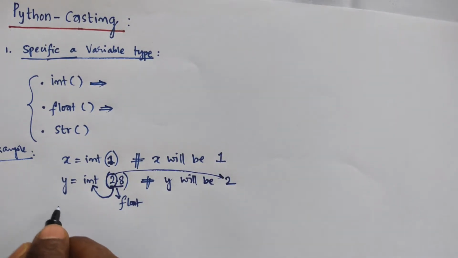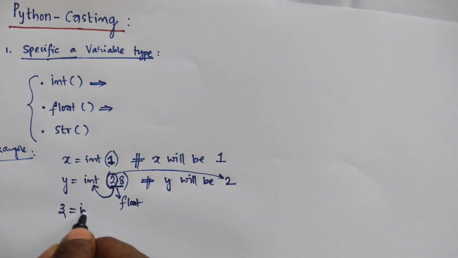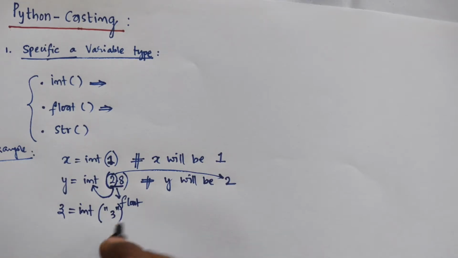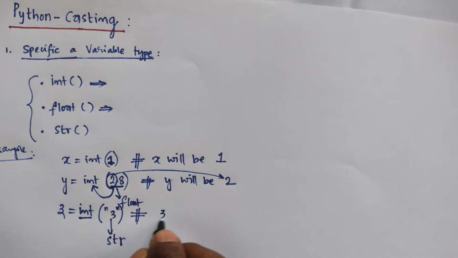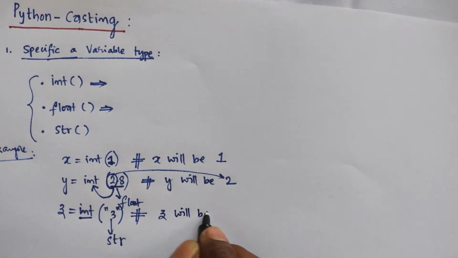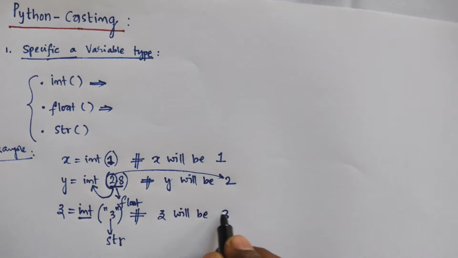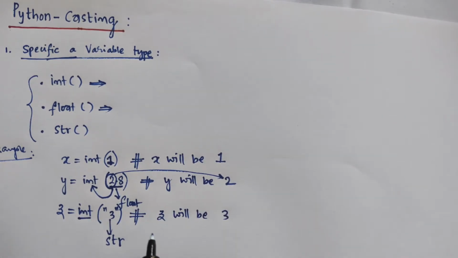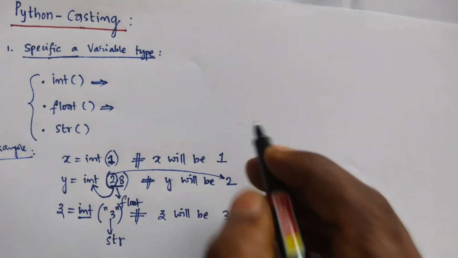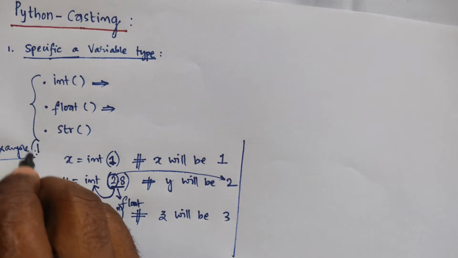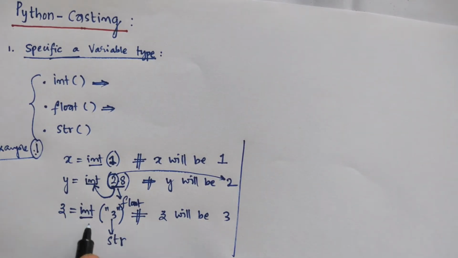Next, simply you can take z is equal to int of a value in double quotation or single quotation. Here this is an actual string that can be converted into integer. Finally, z will be 3. We are not getting any single quotation. This is the best example for this. Similarly, this is actual example 1 for integer, all of them we are having as integer.